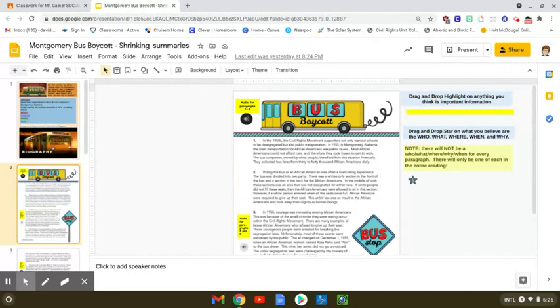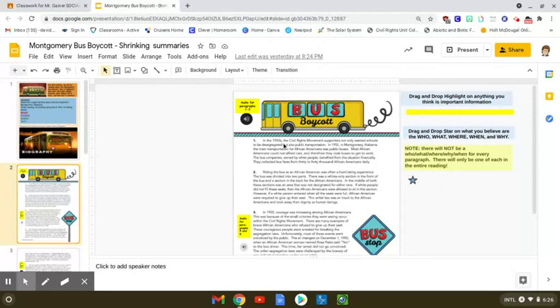So over here on the side, here are these bars that you drag and drop to highlight the important parts. And then you're going to drag these stars here over onto the who, the what, the where, the when, and the why. And there isn't going to be a who and a what and all that in every single paragraph. You're only going to find those 5 items within the entire reading. And it can be more than one who, though.